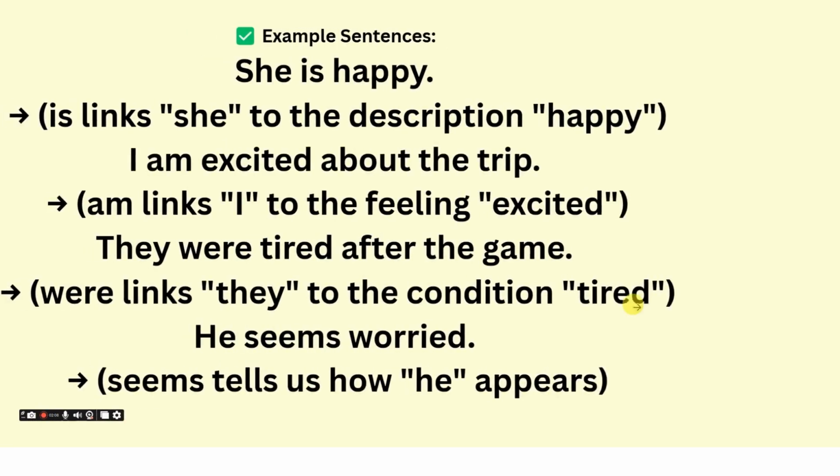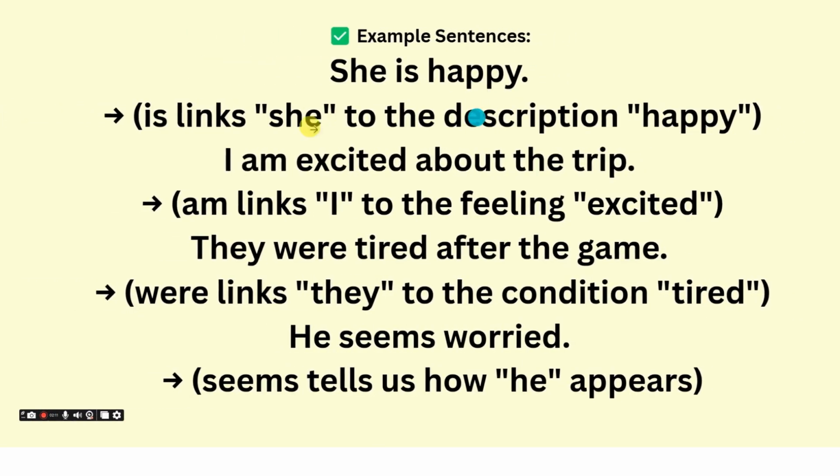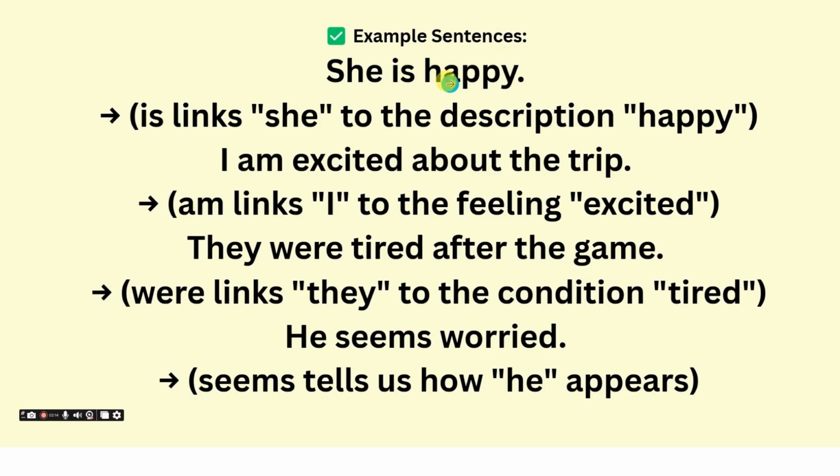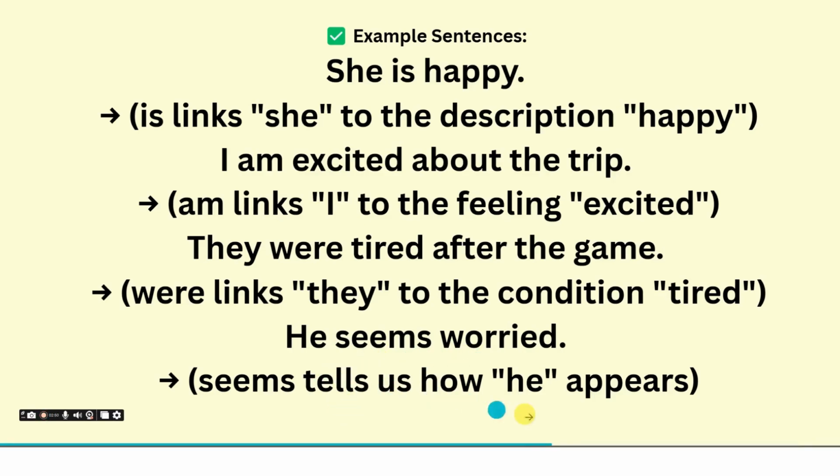Now let's go to some more examples. She is happy. So is is a linking verb here. It connects the subject with the state. In the same way, the second example: I'm excited about the trip. So am is a linking verb here. Am connects I with the other part of the sentence, excited, and excited is a feeling. As in the definition, we have learned that linking verbs connect the subject with the condition or feeling. Next: They were tired. They is the subject, were is a linking verb, and tired is a condition. So were is linking the condition with the subject. In the same way, he seems. Seems tells us how he appears.